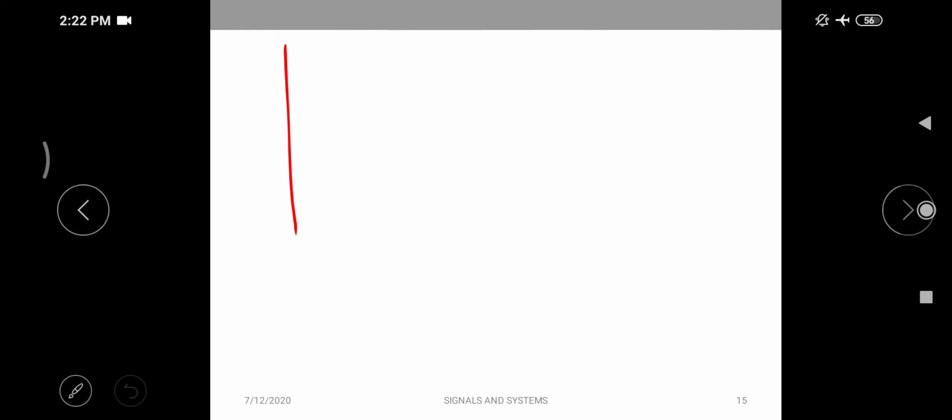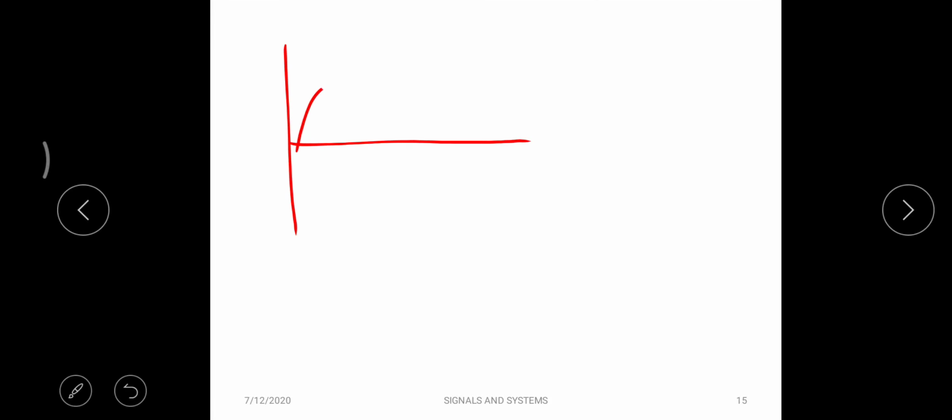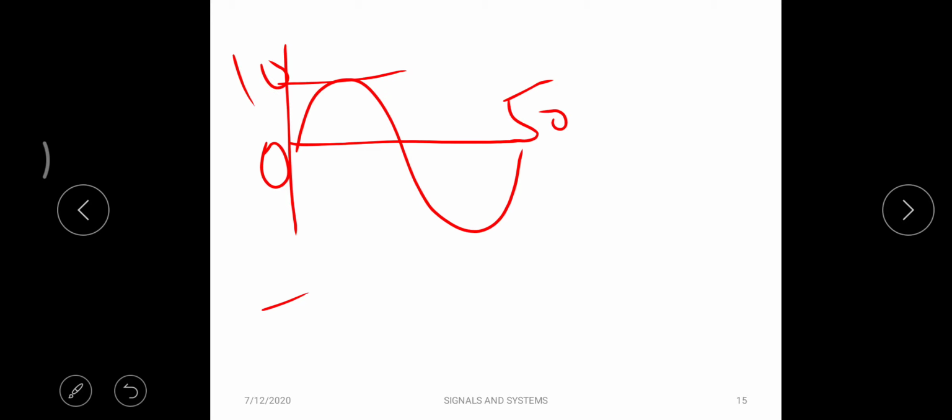Now, first I will explain what is continuous and what is discrete. Let us consider a sine waveform with the time limit 0 to 50 seconds, with an amplitude of 10 volt and the negative voltage is minus 10, so peak to peak is 20 volt. For example, at time t equal to 12.5 seconds, what is the amplitude?